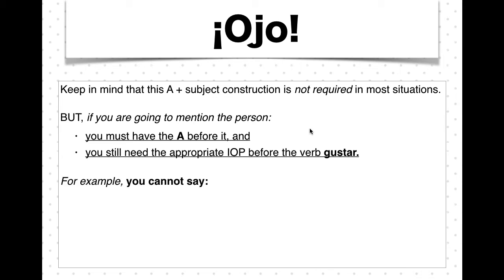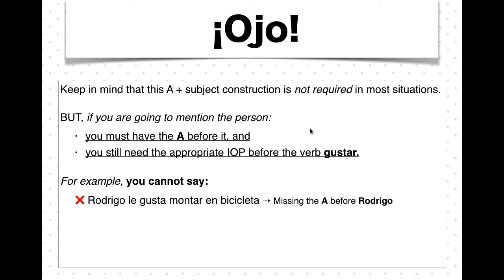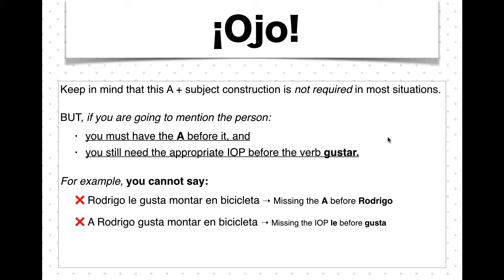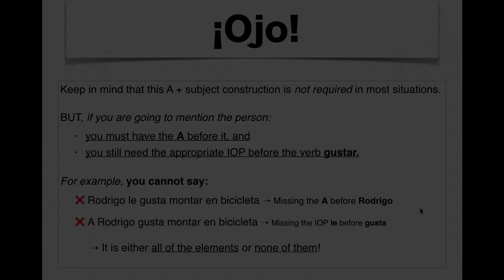For example, you cannot say, Rodrigo le gusta montar en bicicleta, because you're missing the a before his name. And you cannot say, a Rodrigo gusta montar en bicicleta, because you have dropped the le, which is necessary. Keep in mind that this structure is a complement. This is supposed to go along with the previous gustar structure, not in place of it.